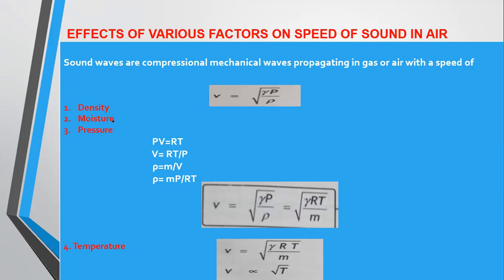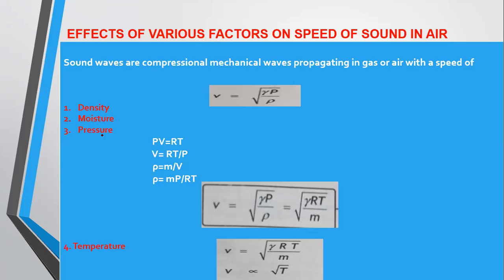The second one is moisture. The presence of moisture in air reduces the resultant density of air. By decreasing the density, there will be an increase in the speed of sound. So the speed of sound increases with humidity. Hence, the velocity of sound in damp air is greater than its value in dry air.